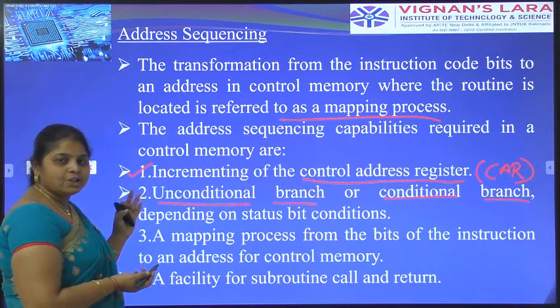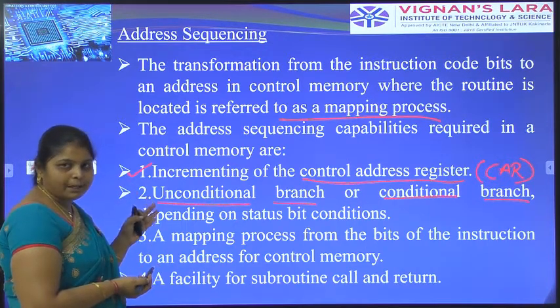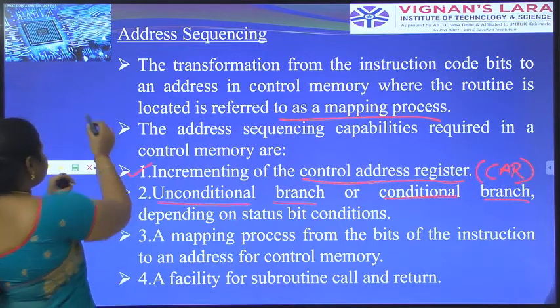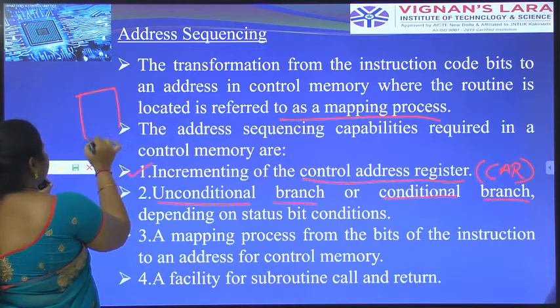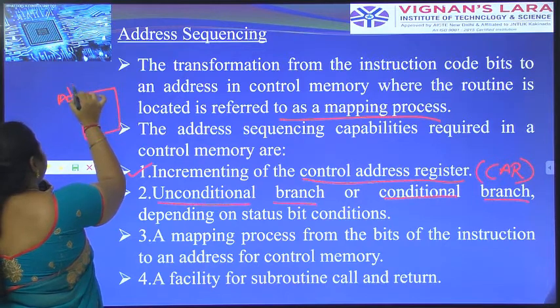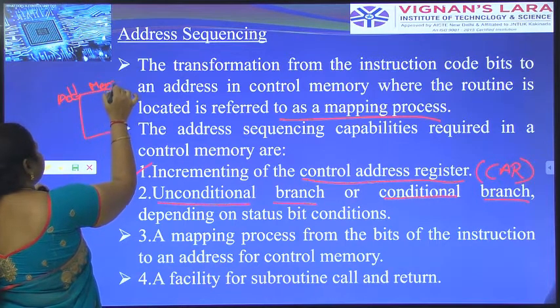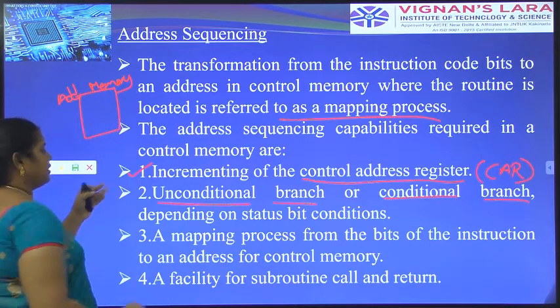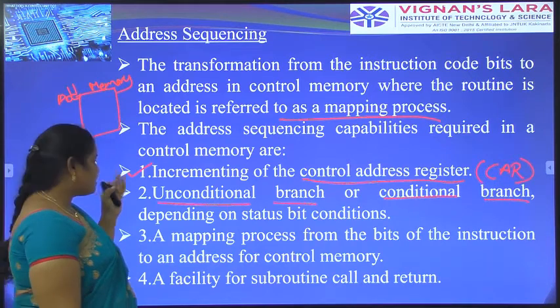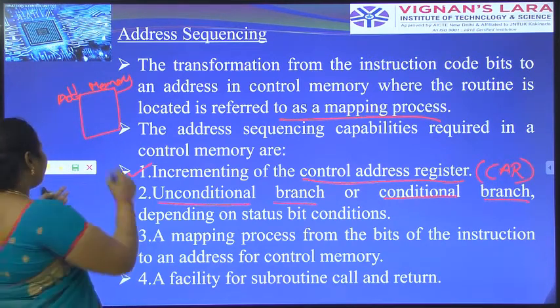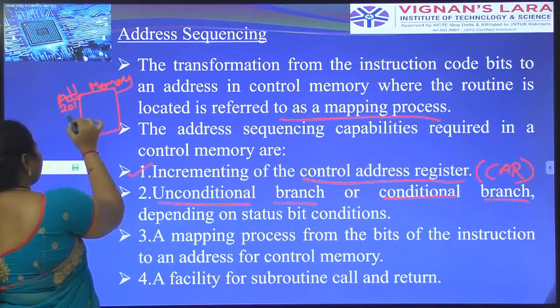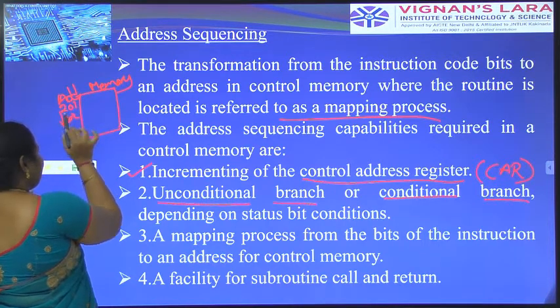It holds the address of the data register or memory. This is a memory that contains some addresses. Incrementing the control address register means the address goes from 201 to 202. This is incrementing, like that.